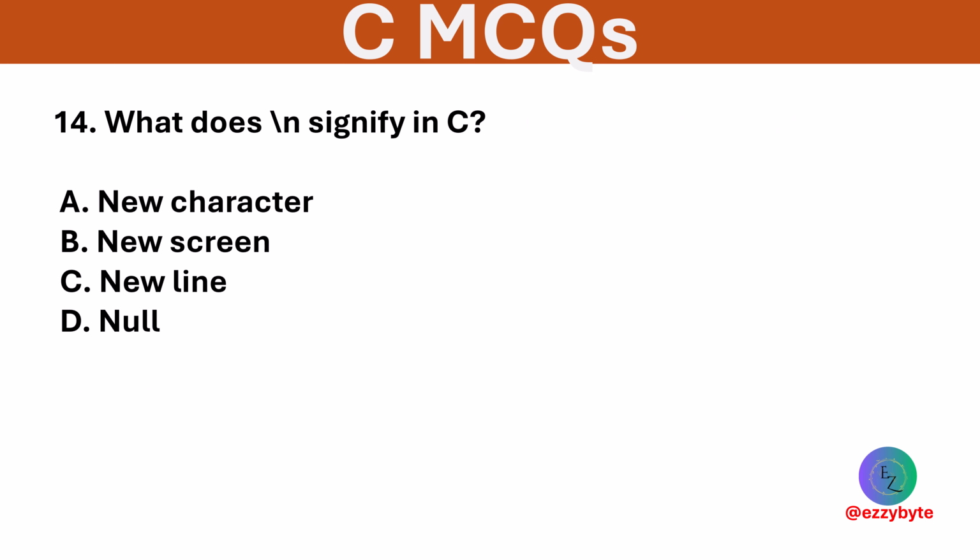What does \n signify in C? Options are new character, new screen, new line, and null. Option C is correct. \n is an escape sequence for a new line.